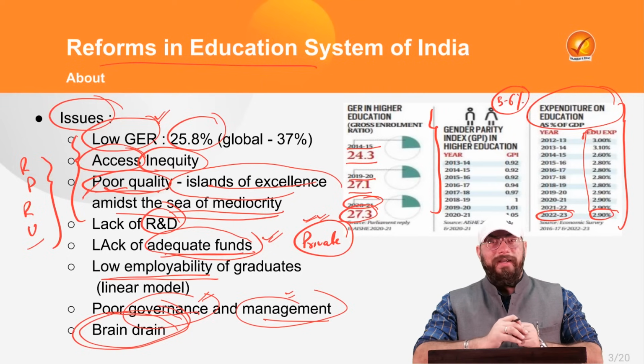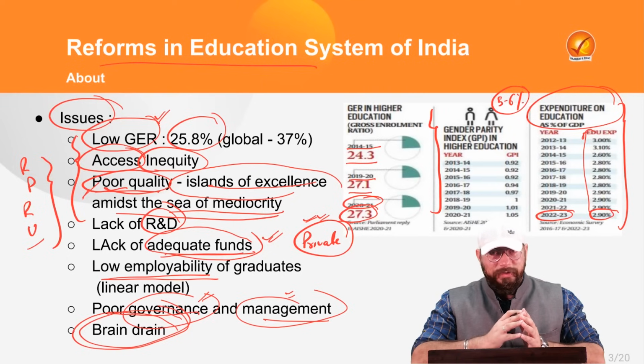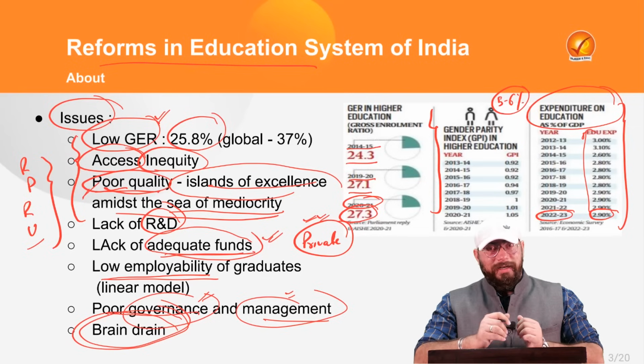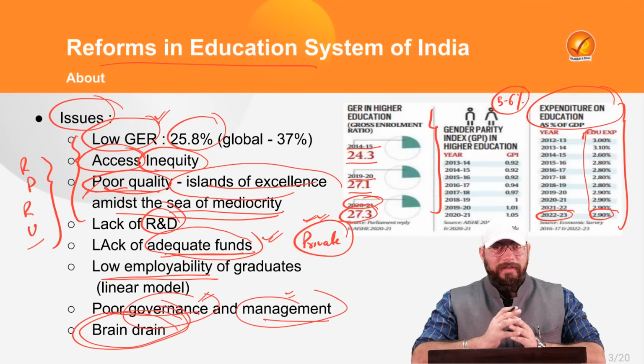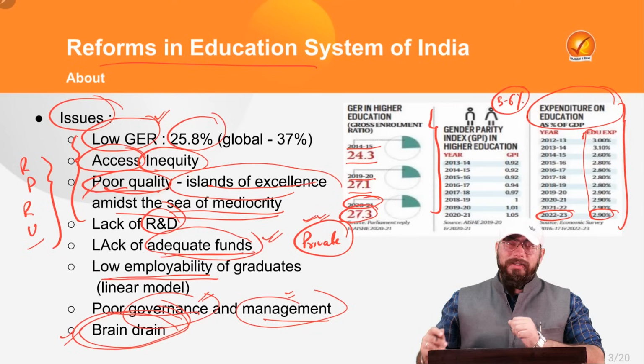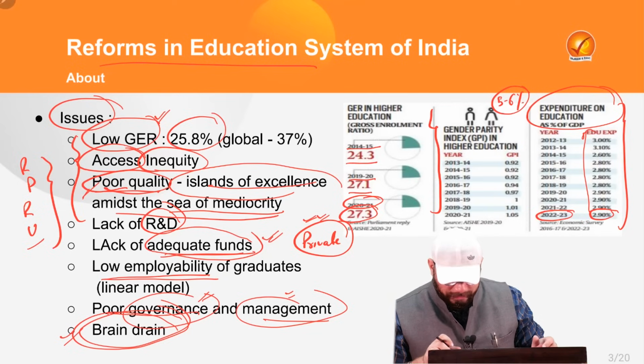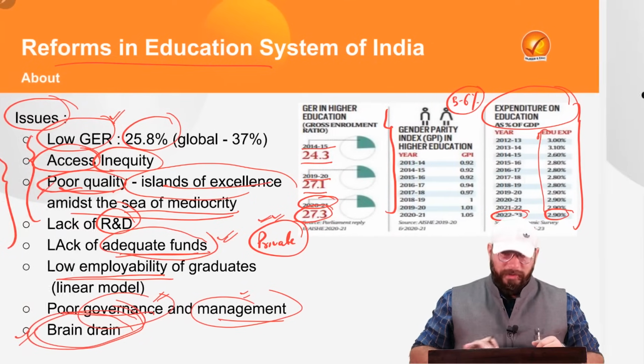Of course, the reality right now is different, because the UK is undergoing recession, Japan is undergoing recession, and India is growing at a 7% growth rate, right? But still, if brain drain does not happen, India can grow even faster, right? So again, this challenge, this issue also needs to be addressed. That is the whole point.